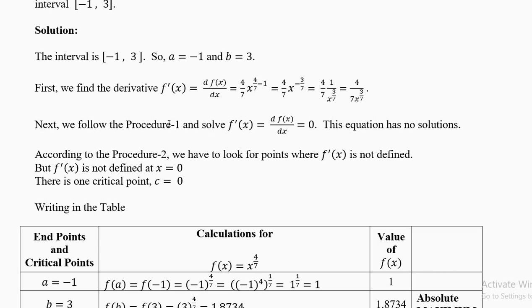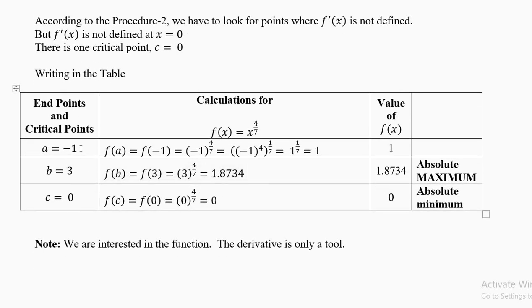But look at procedure 2. Is f prime x defined everywhere? Is the first derivative defined everywhere? No. The first derivative has the 1 by 0 problem. So c equal to 0 is your critical point. A equal to -1 and b equal to 3 were given in the question. The endpoints. c equal to 0 is the critical point.